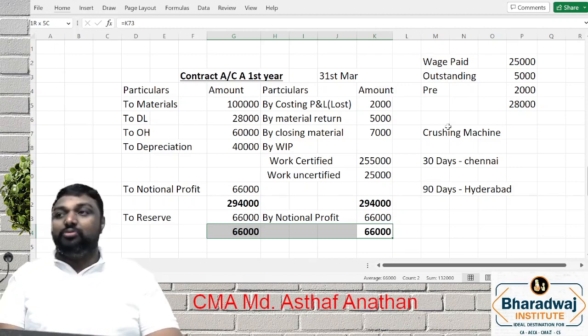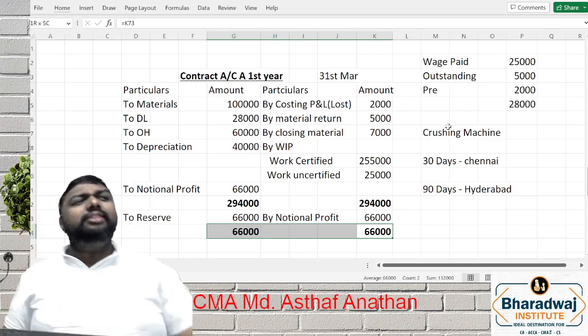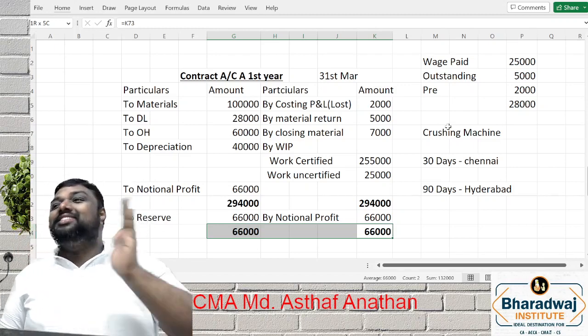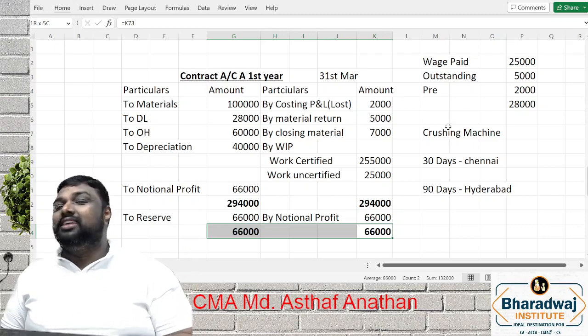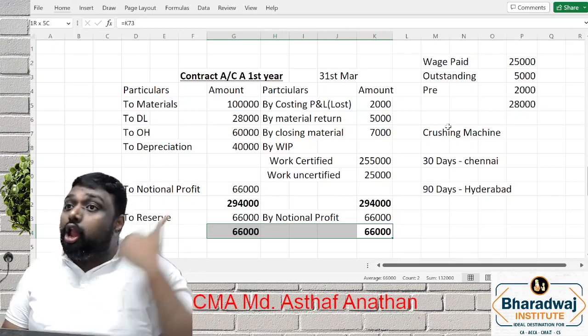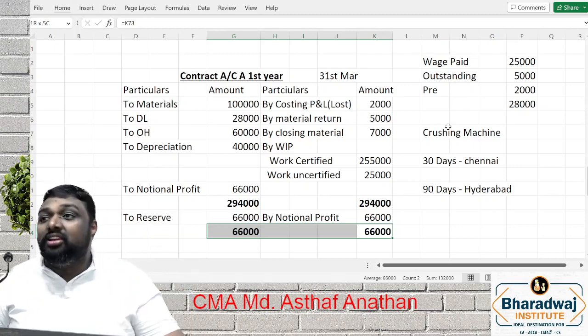Now case 2. Is the first case clear? So far we have discussed the 2 cases. Debit side more, credit side less, that is, expense is more and income is less. We treat it immediately as a loss. Loss we have to treat immediately.